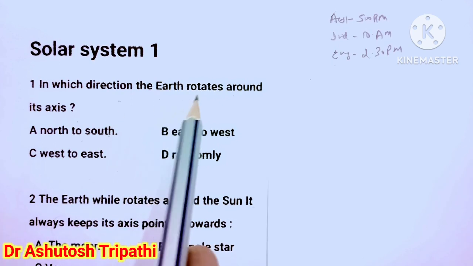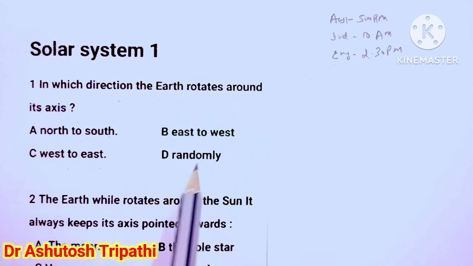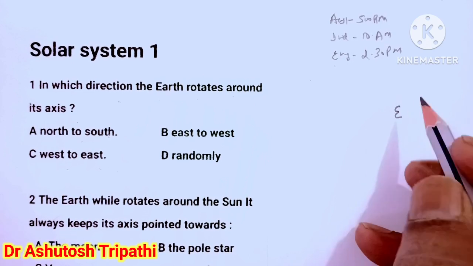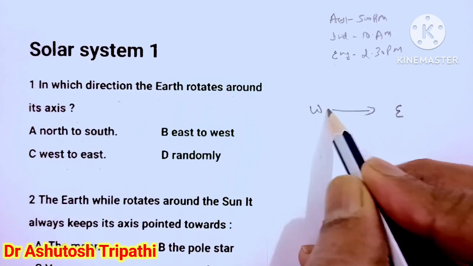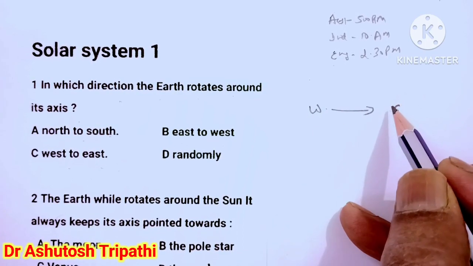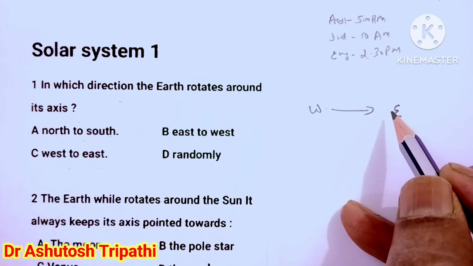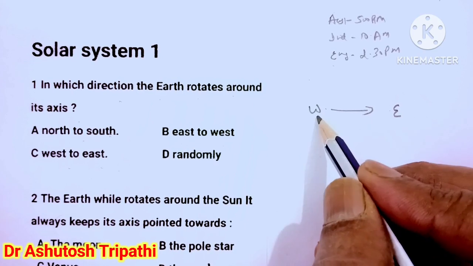In which direction does the earth rotate around its axis: north to south, east to west, west to east, or randomly? Now it is a very simple question. In which direction does the sun rise? In the east direction. It means the earth rotates from west to east. That's why the eastern part of the earth comes earlier in front of the sun. That's why this part of the world sees the sun rise earlier than the west.